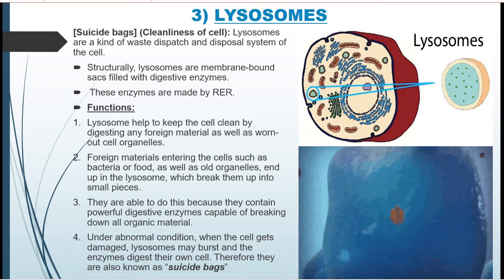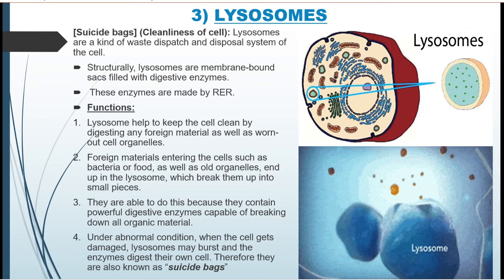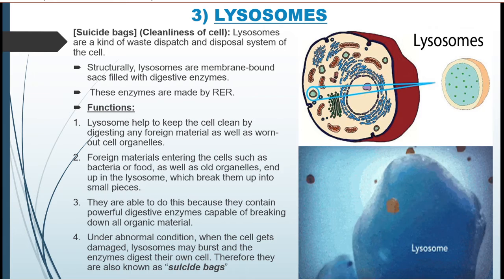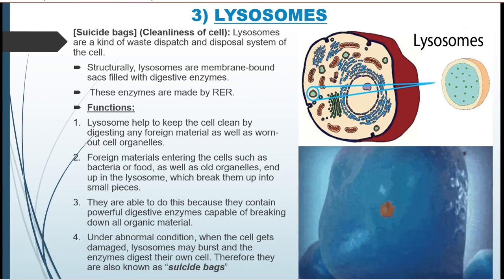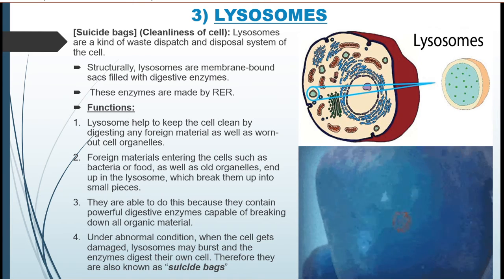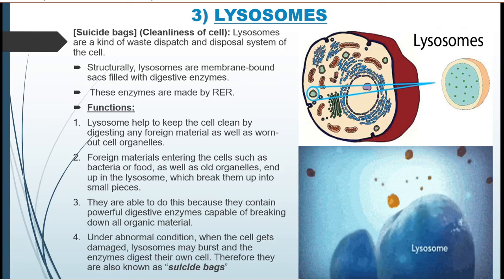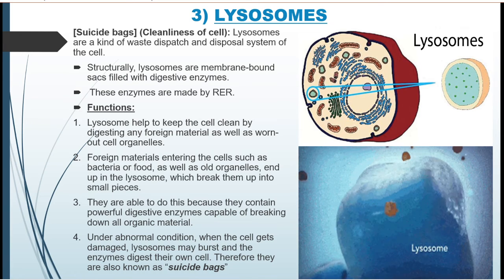And how does it do that? Inside lysosome, there are hydrolytic enzymes called lysozyme, and these lysosomes burst open, and these hydrolytic enzymes digest the foreign particles or the food material in case of amoeba and unicellular organisms.